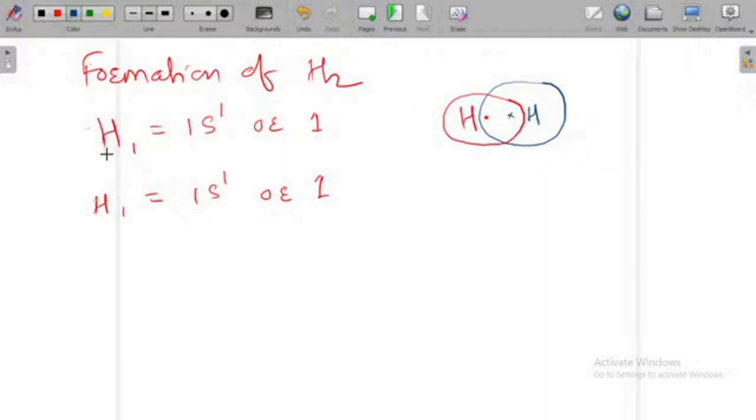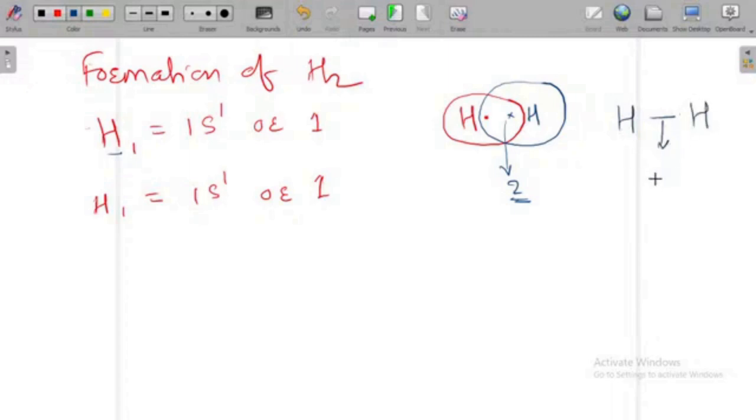Firstly, it contains only one electron, but now if they combine to each other, there are two electrons. So these two electrons are because of mutual sharing. Because of mutual or equal sharing, what happens? This hydrogen shared its electron with this blue colored hydrogen, and this blue colored hydrogen also shared its electron with the red colored hydrogen. So there is an equal sharing. Total there are 2 electrons now. Because of these 2 electrons, there is a formation of bond. So the bond is formed between this hydrogen and hydrogen.